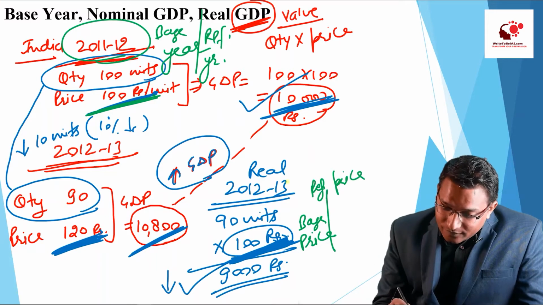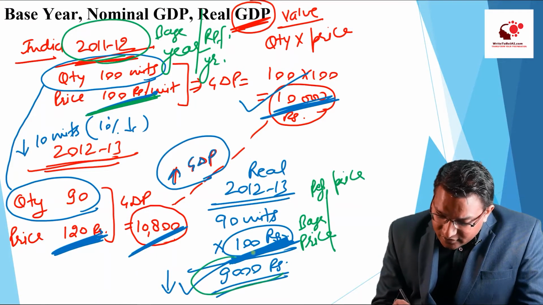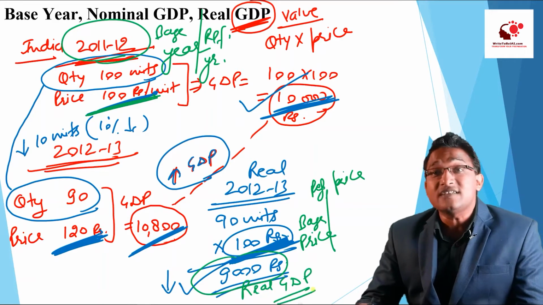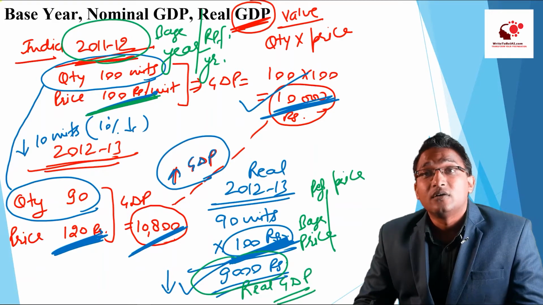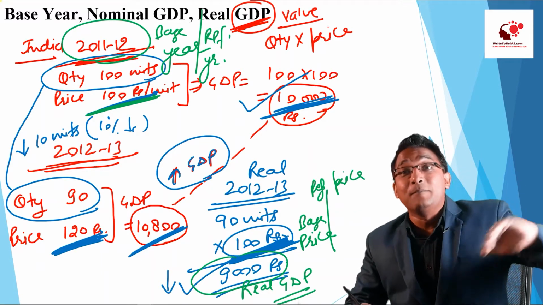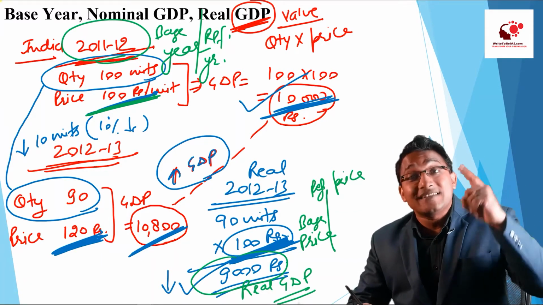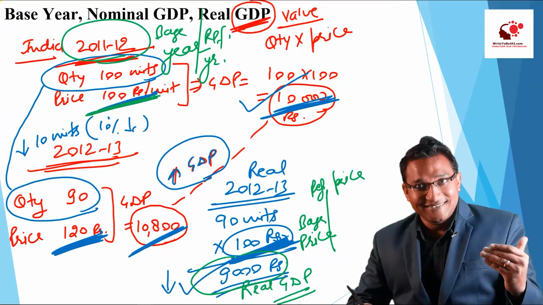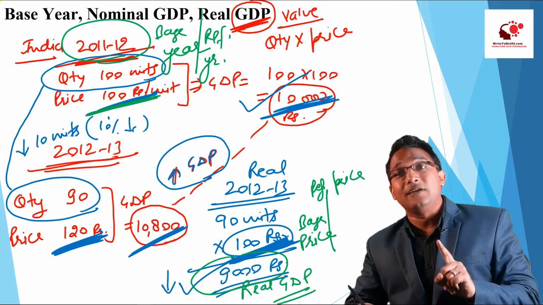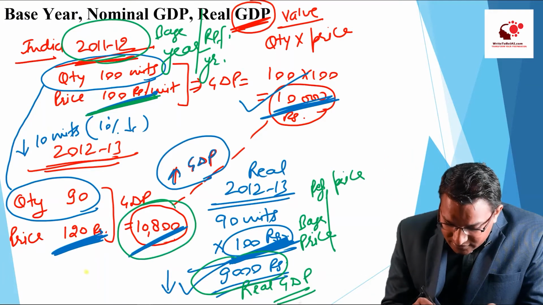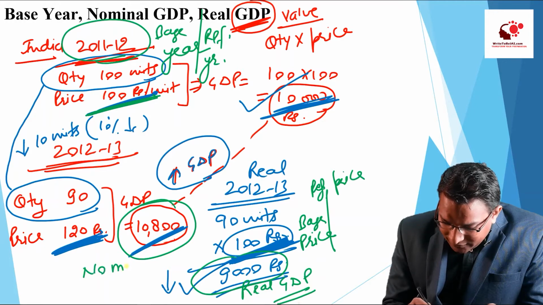This 9,000 rupees is called the real GDP, the GDP value which is adjusted by the inflation. So we are eliminating the impact of the inflation. We are neutralizing the impact of the inflation from the value of GDP. That value is called real GDP. And this 10,800 rupees, this is called nominal GDP.